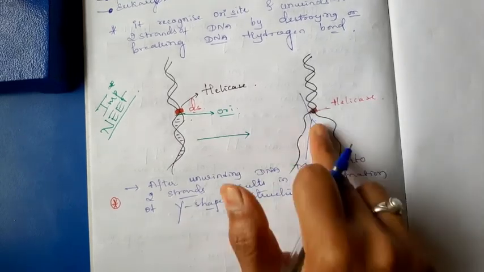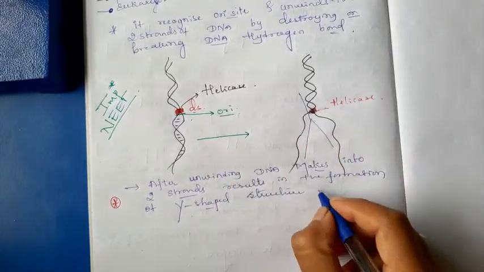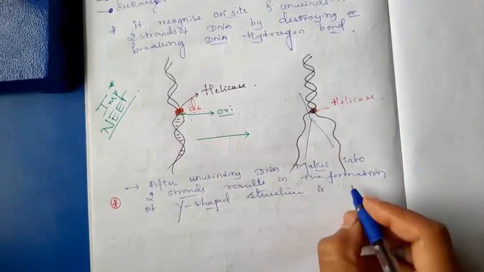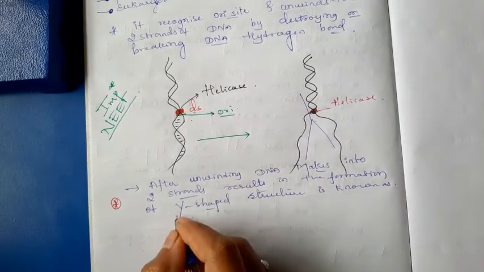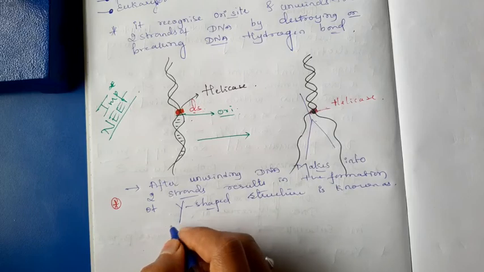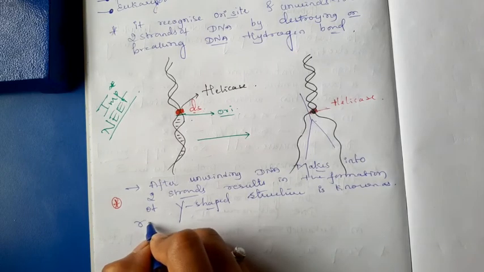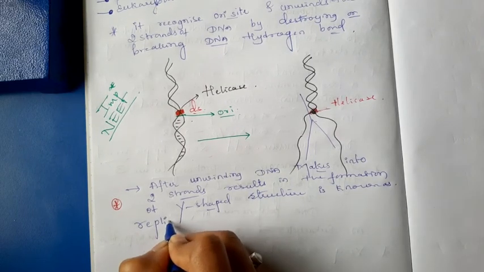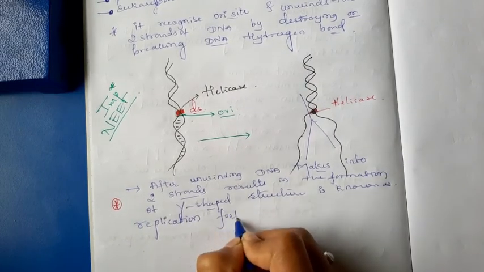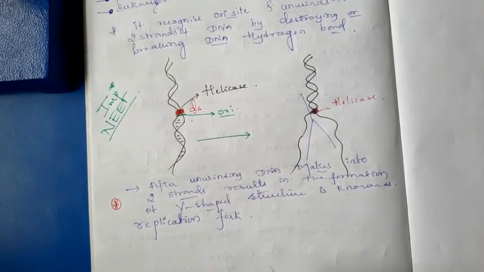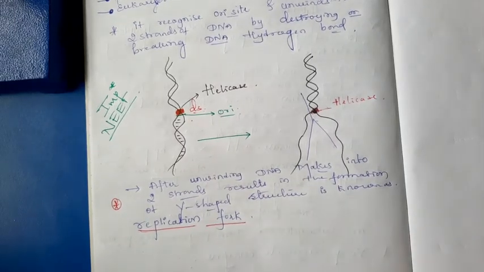That Y-shaped structure formed after unwinding by the helicase is known as a replication fork.